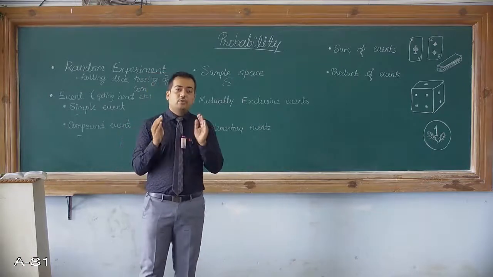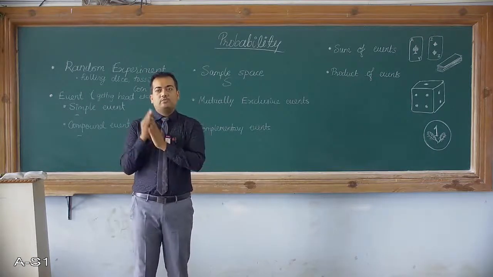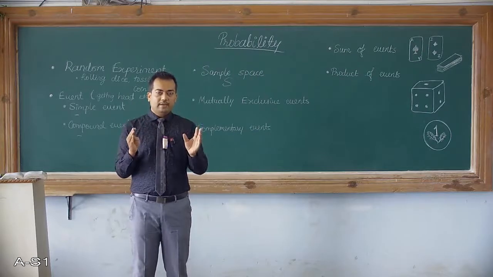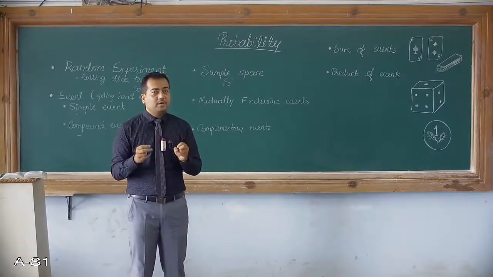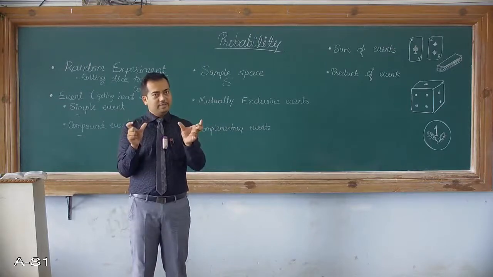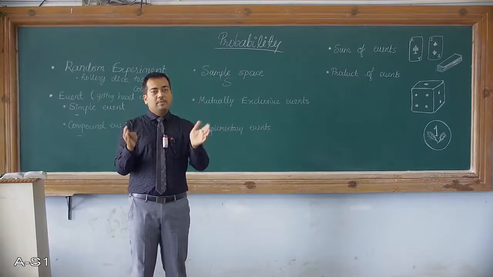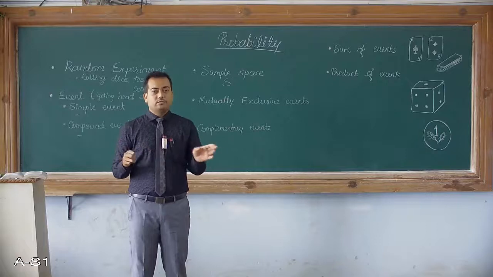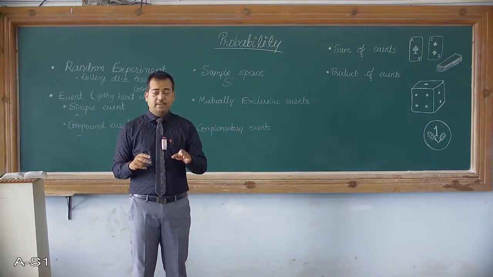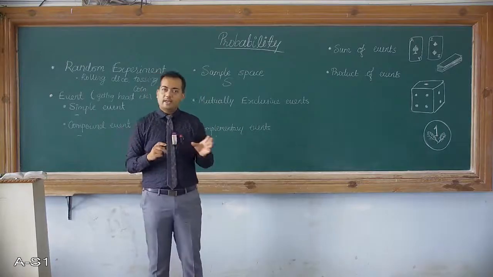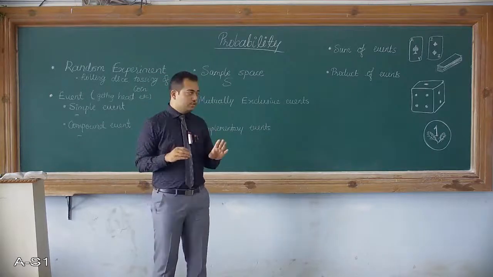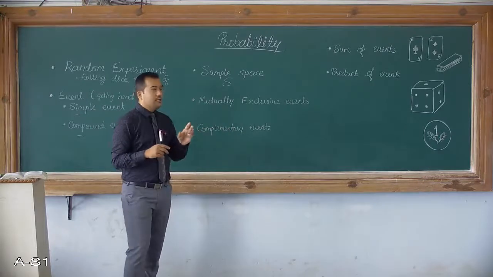Alright, so when you add the outcomes of an event and its complementary event, you get the sample space. How do you get the sample space? Because an event and its complementary event, both of them together use all the options of the entire experiment, and the sample space is nothing but all the outcomes of the entire experiment. So hope you have understood the meaning of complementary events as well.